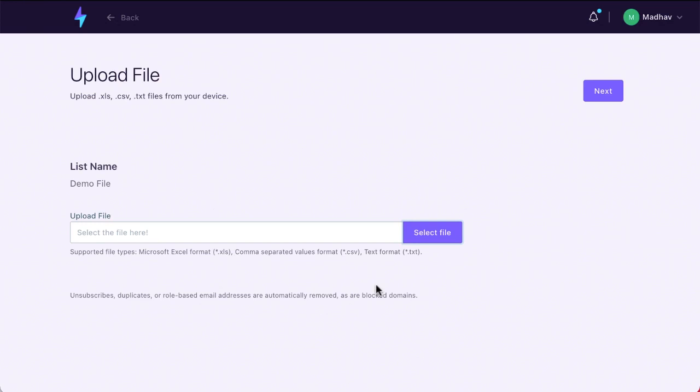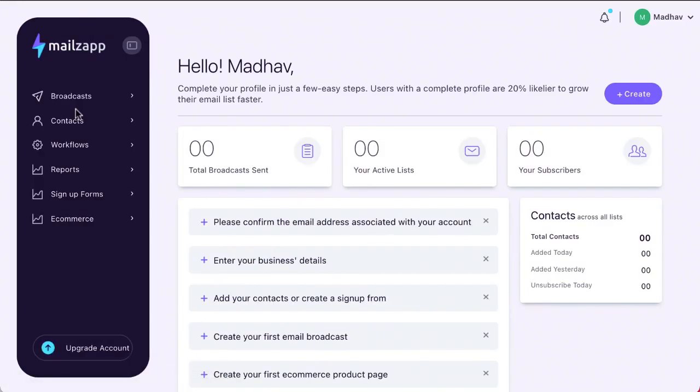Now, when you're going through the process of uploading the list, be sure that you'll have to wait a bit because the verification process is going on, and it might take a bit of time. We are checking the addresses in the background. This has a very powerful algorithm installed in it. So you can be sure that the list you have ultimately in here has addresses that are verified by us. We want to ensure that your delivery rate is the highest. Okay, so that was contacts.